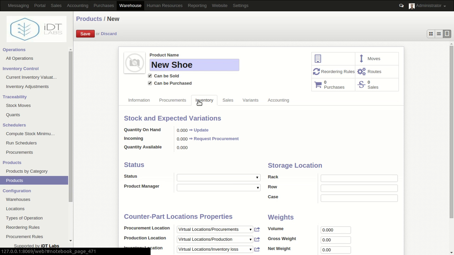As you can see, these are the stocks and expected variations. For quantity on hand, we have 0 and we can update, and then we have incoming, that requests procurement, and then we also have quantity available. You might wonder what's the difference between quantity on hand and quantity available. Well, quantity on hand can be different from quantity available. Why?